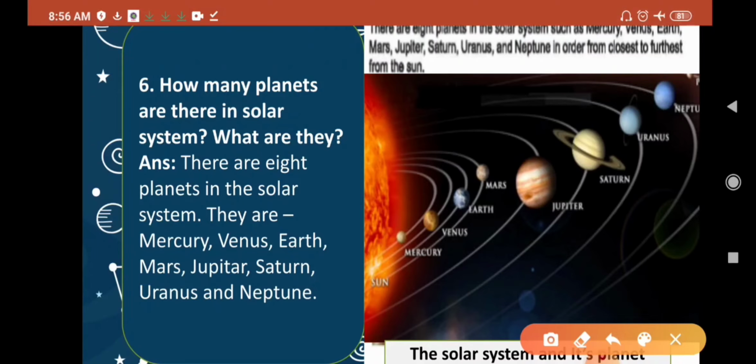So, 1, 2, 3, 4, 5, 6, 7, 8. So there are 8 planets in the solar system. Now what are the names? First one is Mercury, second one Venus, third one Earth, fourth one Mars, then fifth Jupiter, then Saturn, Uranus, and the last one is Neptune.